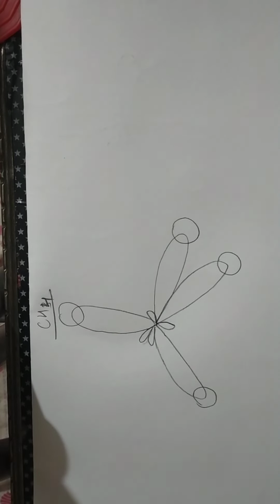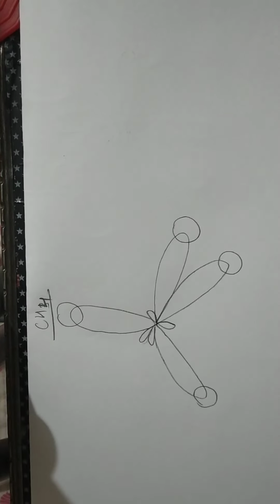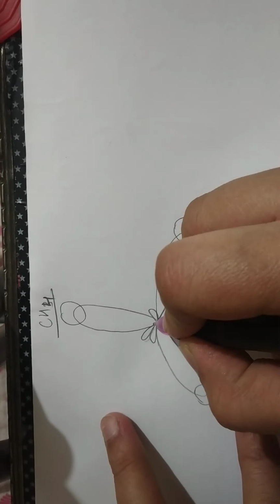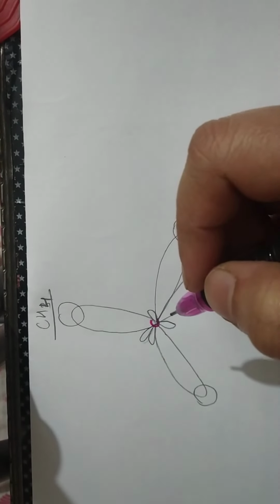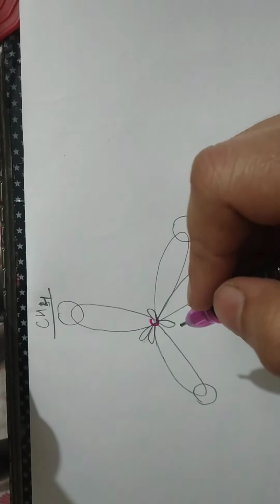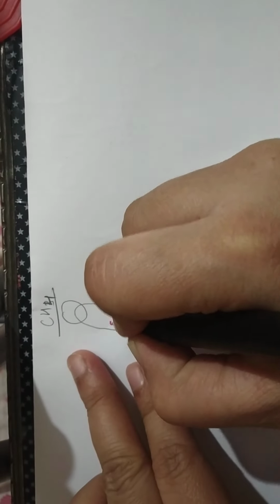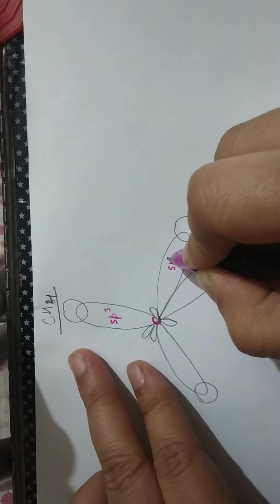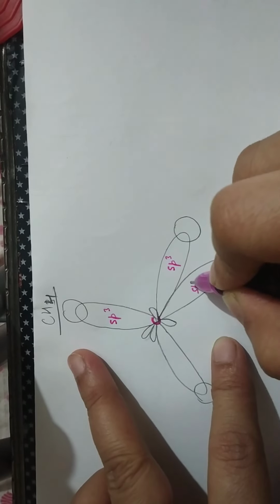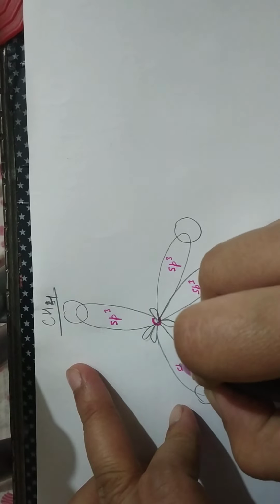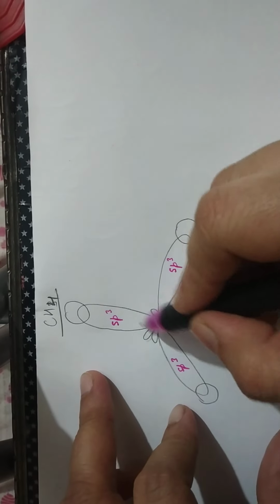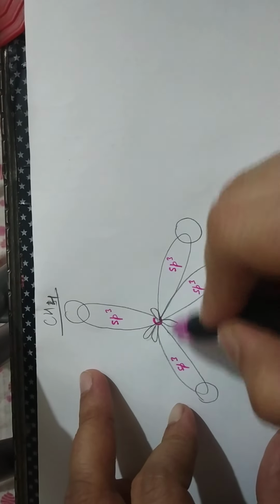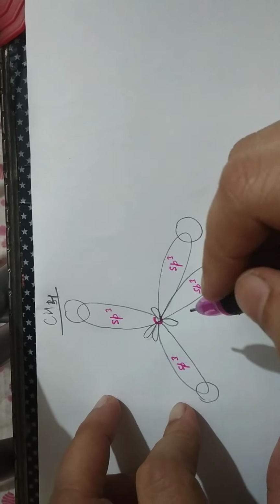Here, each carbon atom is having sp3 hybrid orbitals around it. The carbon atom undergoes sp3 hybridization, where it forms four equal energy orbitals called sp3 orbitals.